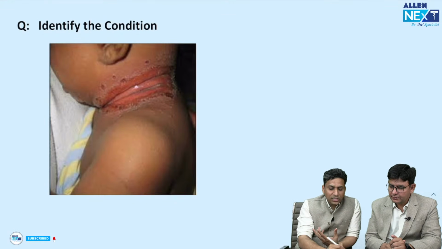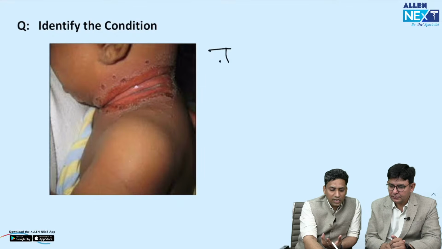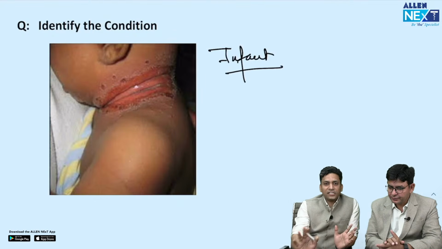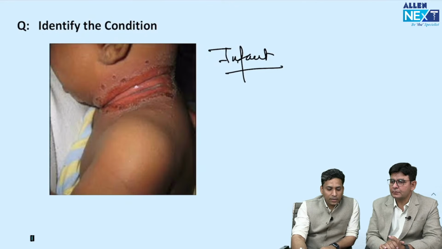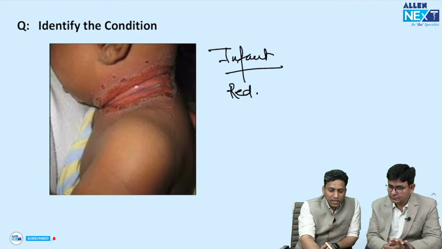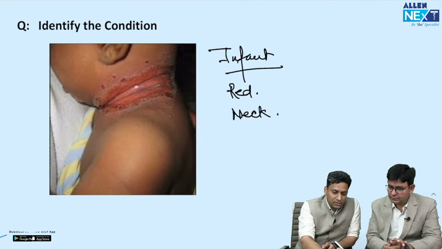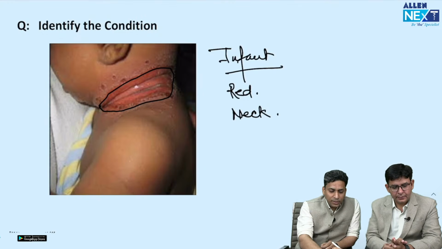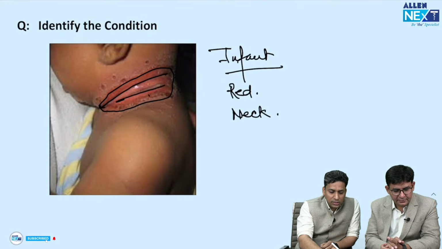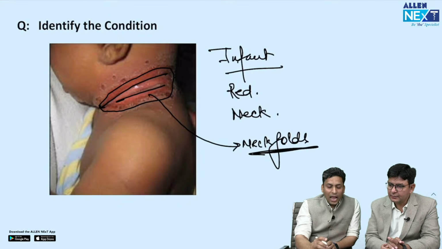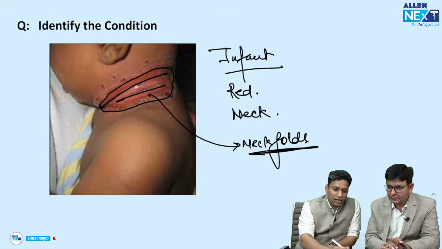As soon as you see this image, what you can see is an infant. I hope everybody can see the infant. So there is one infant. Now you can see a few red lesions over the neck. Not just the neck, but the neck folds are also involved. And around this large lesion, there are a few smaller lesions also. So you can see a few smaller lesions around it.